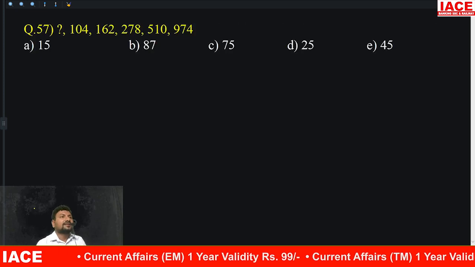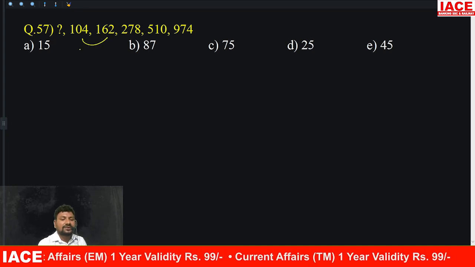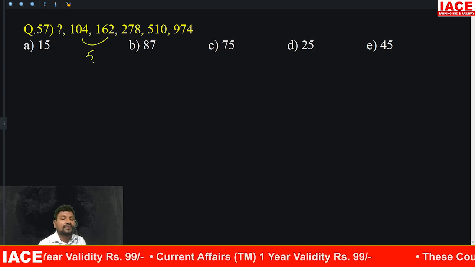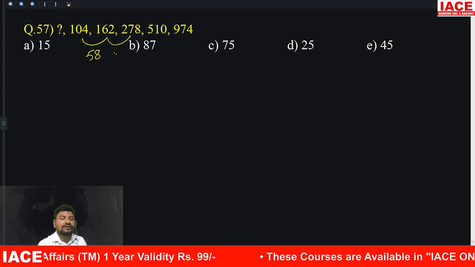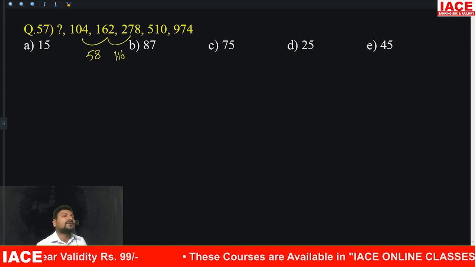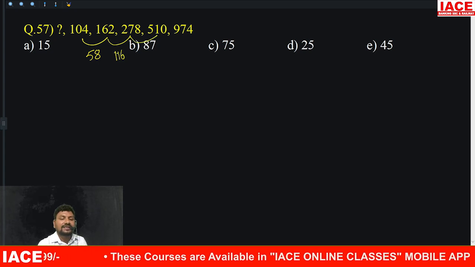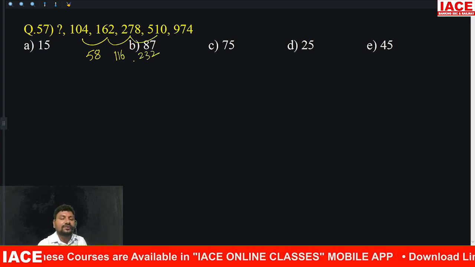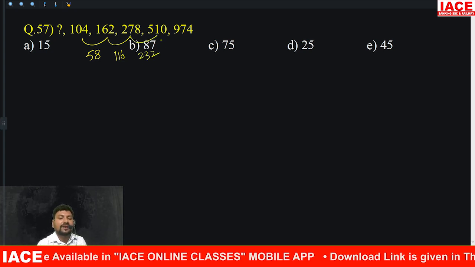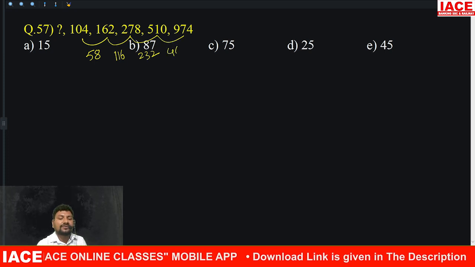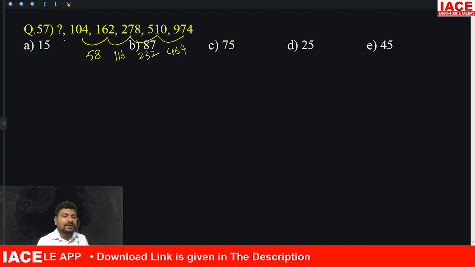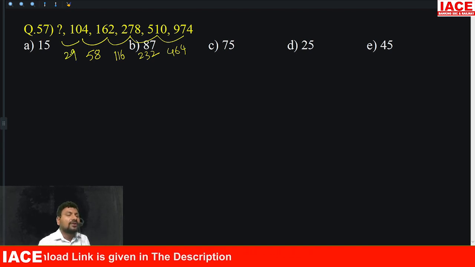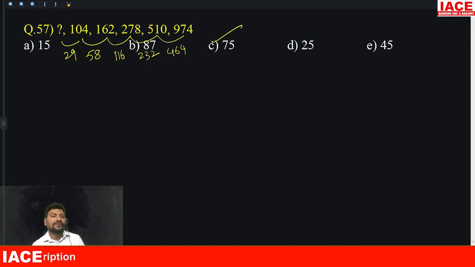Here take the differences. 104 to 162, the difference is how much? 58. And 162 to 278, the difference is 116. 58 double is 116, and 116 double is 232. Then 278 plus 232 is 510. 232 double is 464. 510 plus 464 equals 974. That means here the difference is how much? 29. From 104, 29 will be removed. You will get the answer 75.